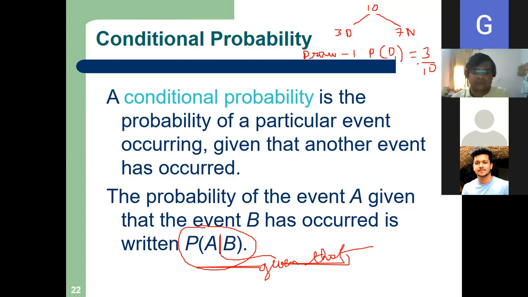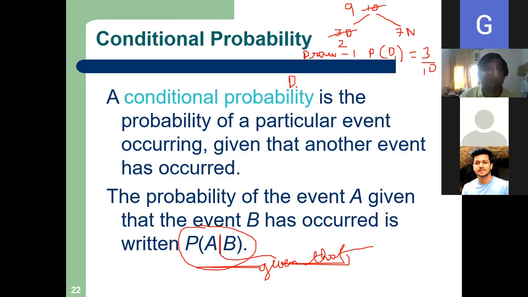So I draw one bottle without seeing anything. The probability that the first one will be a diet is 3 by 10. Now I am left with 2 Diet, and what is my total? 9. Listen carefully.